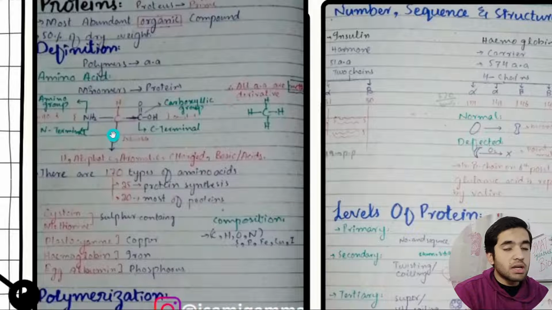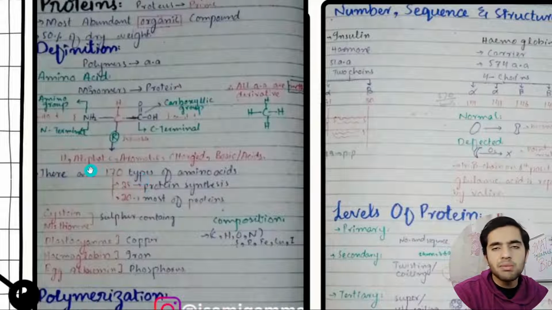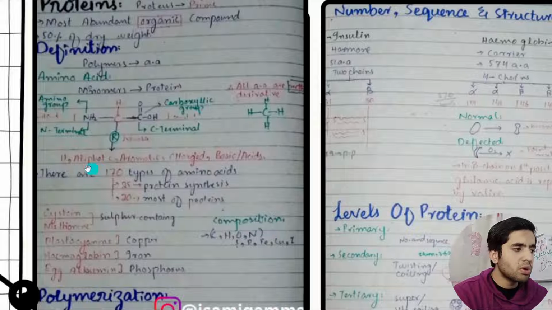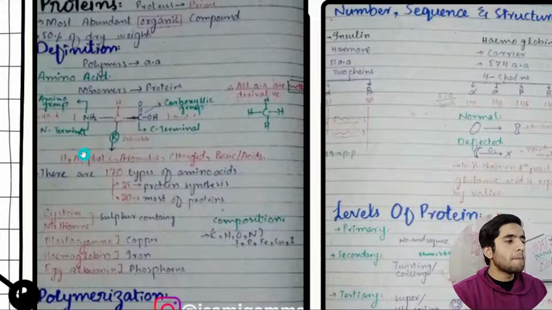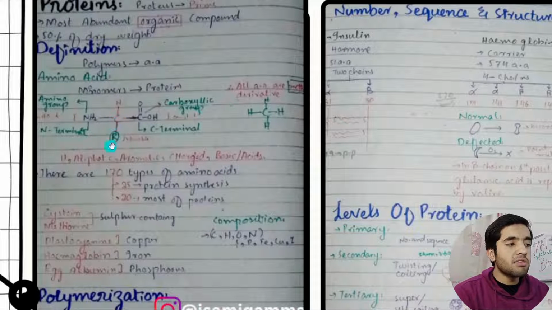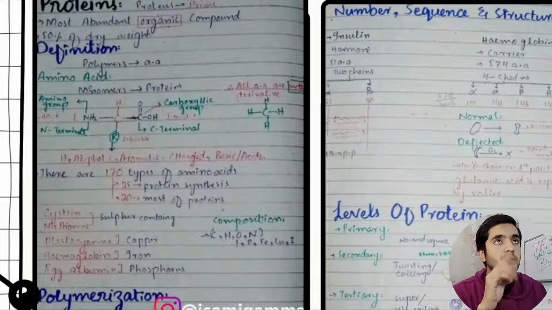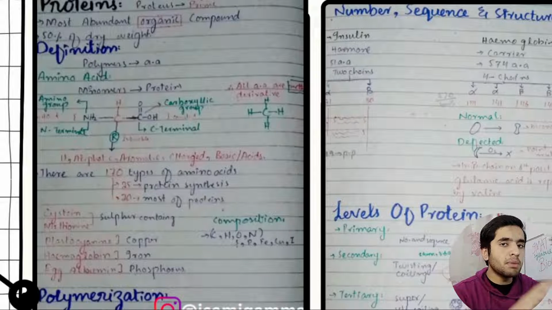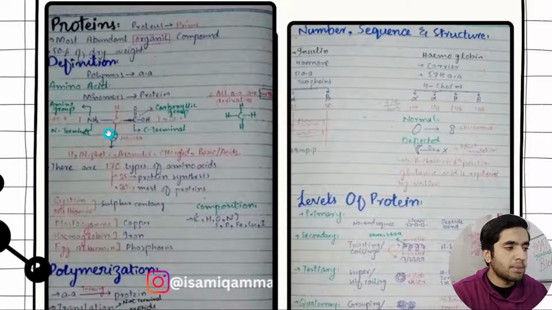And then we have got R. This is the variable group. Here anything can attach, like aliphatic, aromatic. It can be anything. If you have studied, you will know what aliphatic and aromatic things are. Then it could be charged, it could be basic, acidic, all these things. But R is the variable group. This is a question that I think you will find in BMAT past papers and IMAT past papers: what is the variable group in an amino acid?